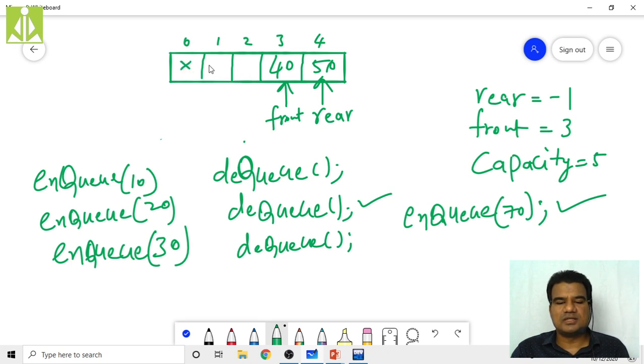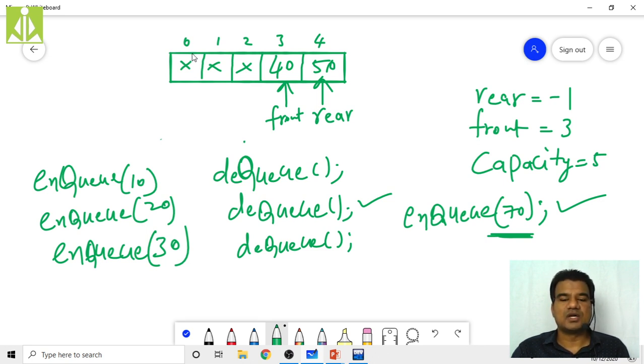So this location, this location, this location, even though they are empty, I cannot access them or insert new elements. If I want to perform this NQ, I cannot. My program code is considering the queue as full. That is why it is not allowing me to NQ this 70 into the queue. To overcome this, we use a concept called circular queue.